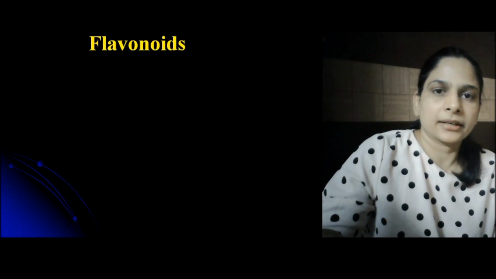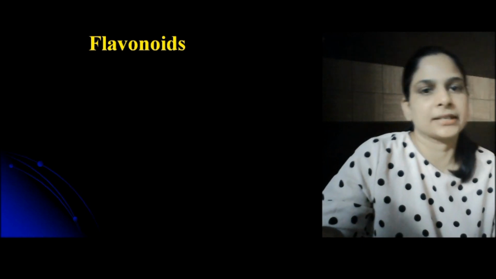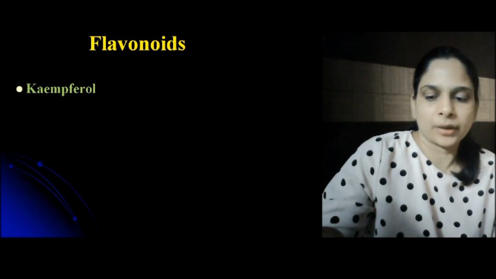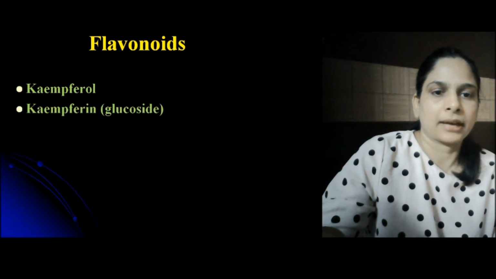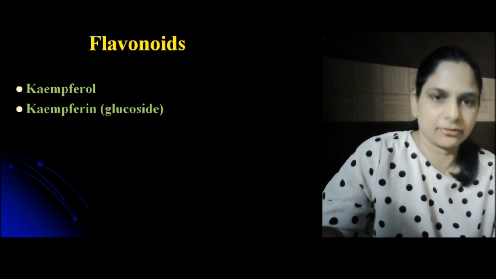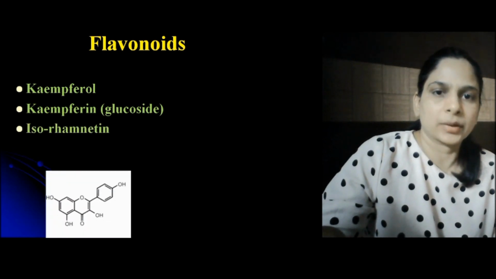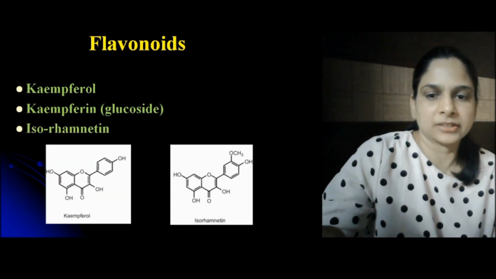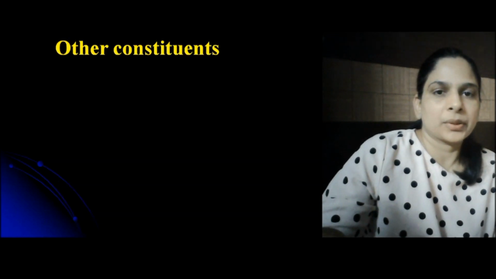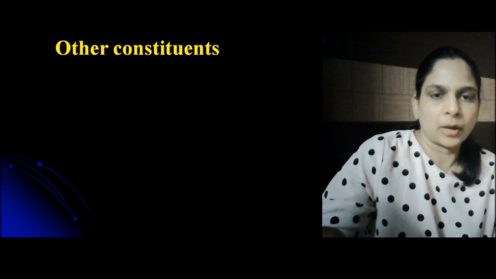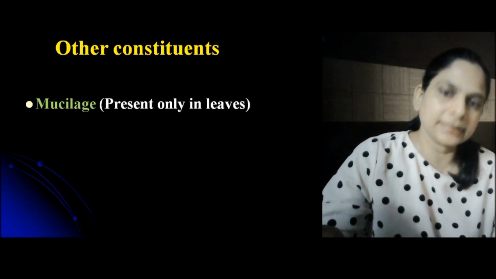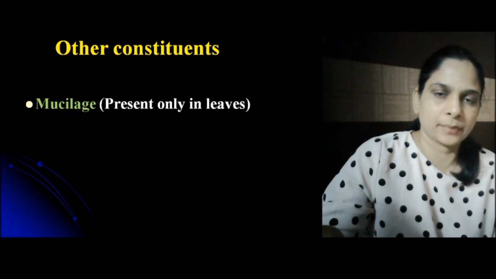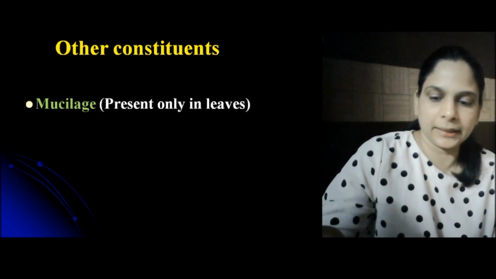The third category of phytoconstituents present in senna leaves are flavonoids. Among flavonoids, kaempferol, kaempferin, which is the glycosidic form of kaempferol, and isorhamnetin are present. These are the structures of these flavonoids. Other constituents are mucilage, which is present only in the leaves, not in the pods, means not in the fruits of the senna.